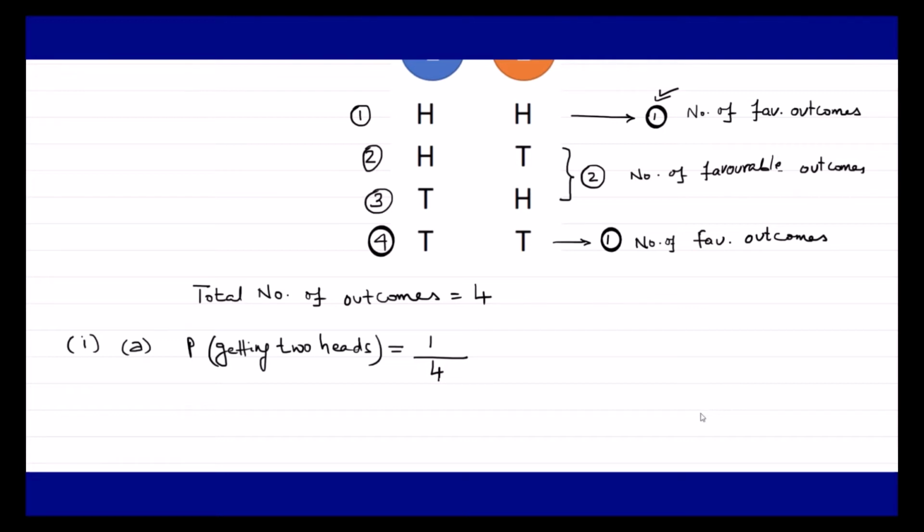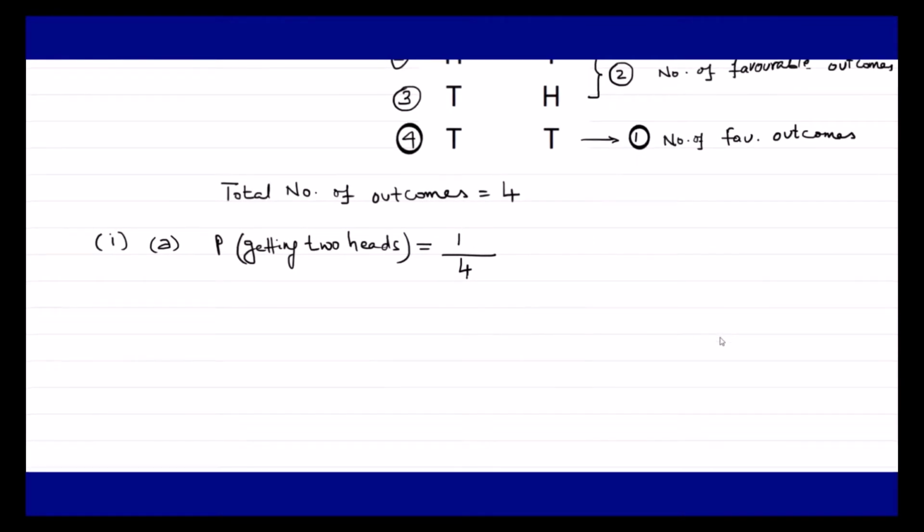Now let us move ahead and find the other things. Similarly, I can write the probability of getting 2 tails. Probability of getting 2 tails is equal to the number of favorable outcomes. Guys, if you look here, 2 tails will appear once. I already told you. So the number of favorable outcomes is 1 here, upon the total number of outcomes, that is 4. So probability of getting 2 tails is equal to 1 upon 4.